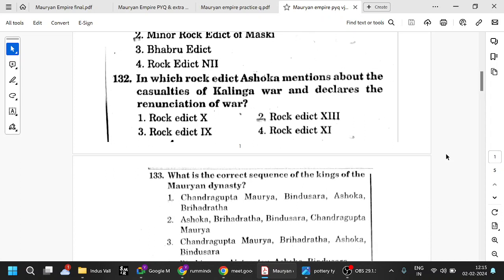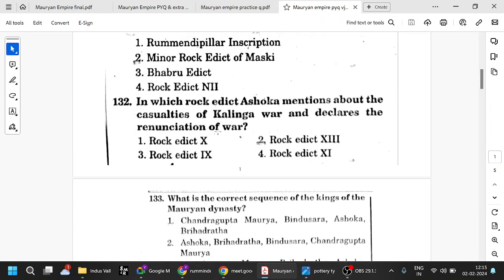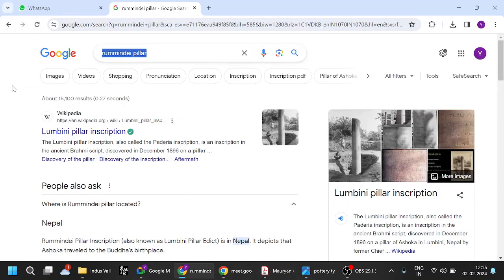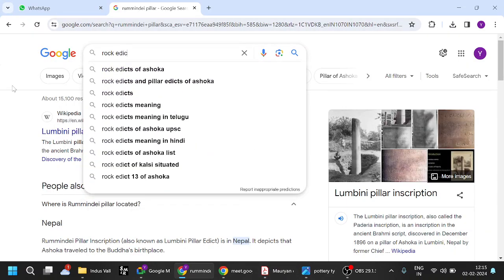In which rock edict does Ashoka mention the casualties of the Kalinga war and declare the renunciation of war? All the rock edicts are important, but whatever you encounter in questions, try to remember clearly. Rock Edict 13. Also, there are major rock edicts and minor rock edicts. A rock edict is basically an inscription on stone, nothing more. So the minor rock edict of Maski mentions the name of Ashoka, and Rock Edict 13.